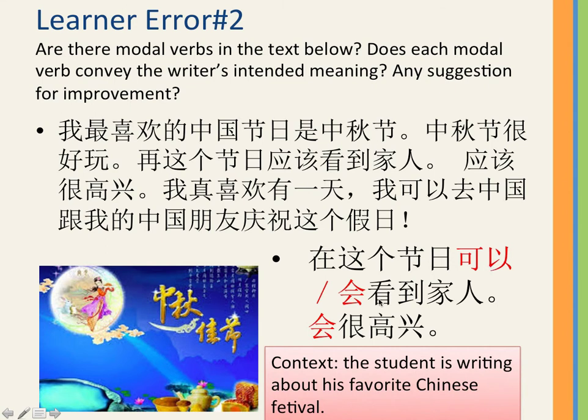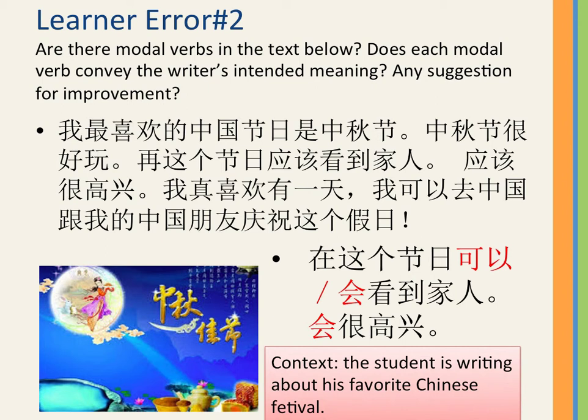Because you're talking about the festival and how habitual celebration routines are on this festival. You go meet your family, you become very happy. So if you say 应该, it makes it sound really rigid, like this is a moral obligation. But it's a merry occasion. I would say we will 可以看到. So we want to do that, and now it's possible for us to do it. We're all very busy, but on this festival, it's a family reunion. 我们可以看到家人, and 会很高兴. Would naturally be very happy.